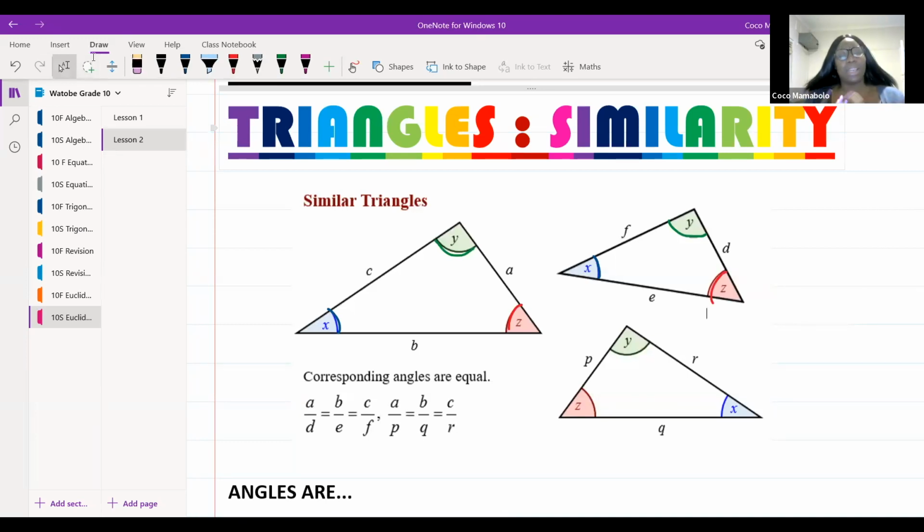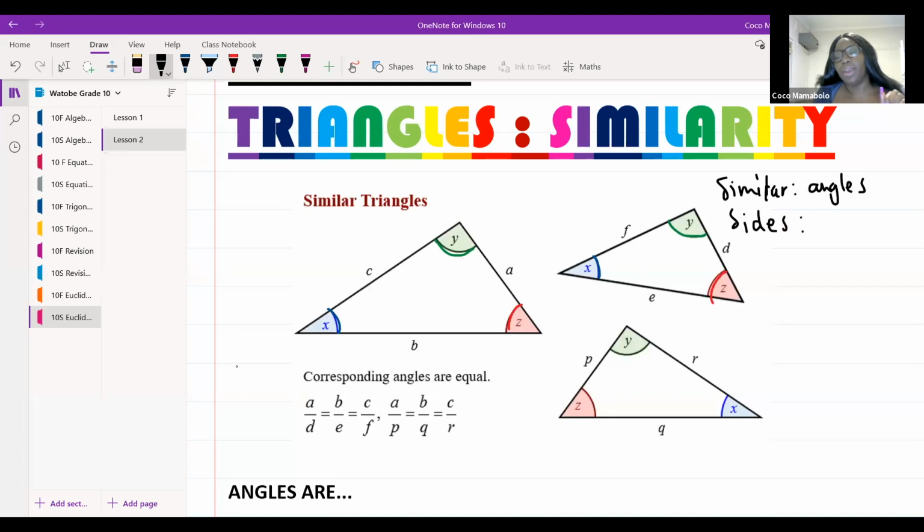So in similar triangles, the angles are the same. That's what I was hoping to hear, but you've missed one thing. When we look at similar triangles, only the angles are the same, and we're going to learn about something about the sides. But in congruent triangles, everything is the same. The angles are the same, the sides are the same, the shape is the same. In a similar triangle, only the angles are equal.